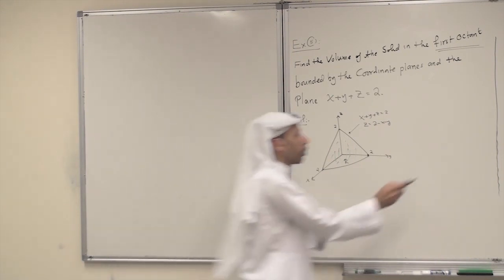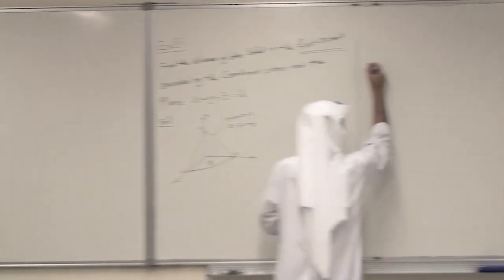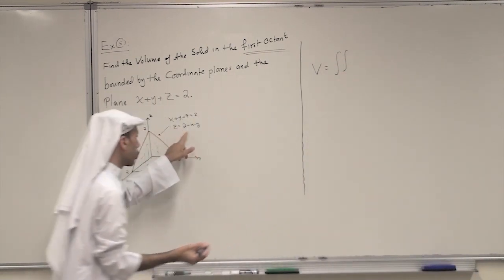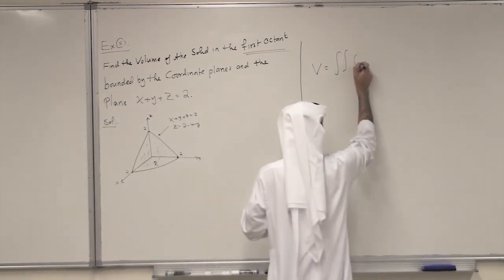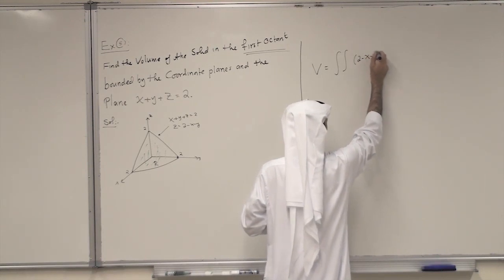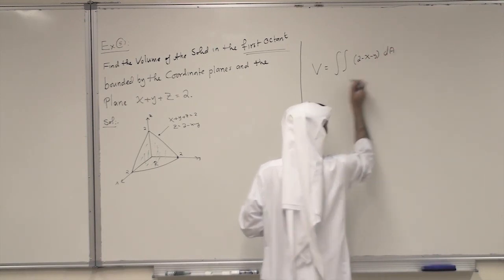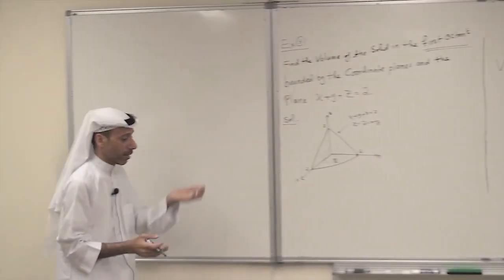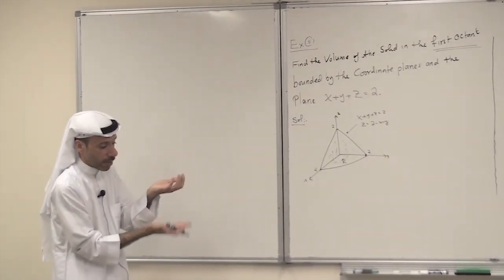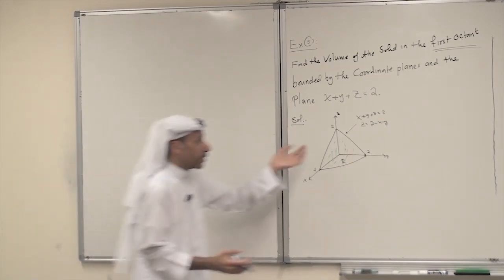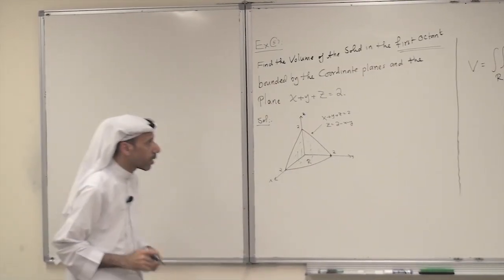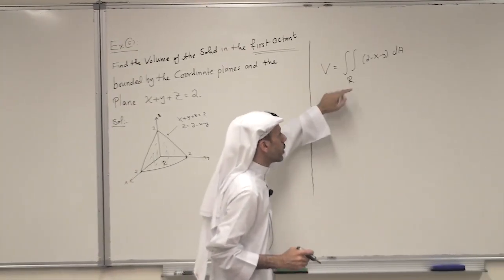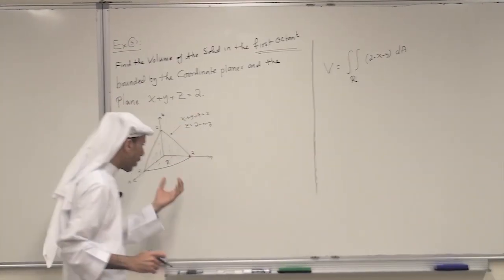Then the formula for the volume is the double integral of the function 2 minus x minus y, dA, over the region R. This is the formula: a surface above a region. The surface is positive and continuous. So this is the formula for the volume. Now I have to set up the limits of integration.